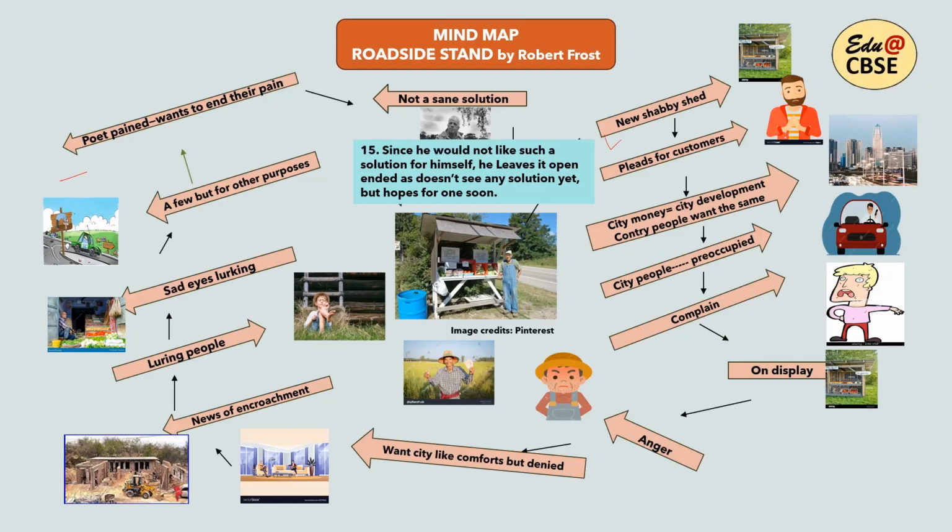So the poet ends on an optimistic note, where the poet feels that maybe in future some kind of solution will come up and these country people will also enjoy city-like comforts. So this is the mind map, 15 pointers of the mind map for your quick revision. Now we will be doing literary devices.